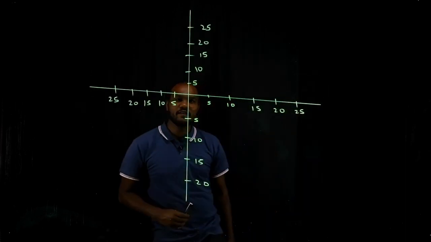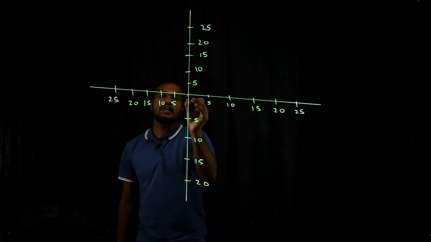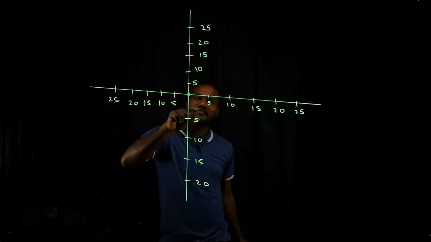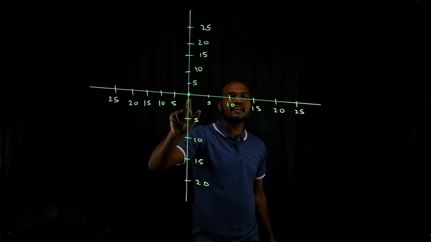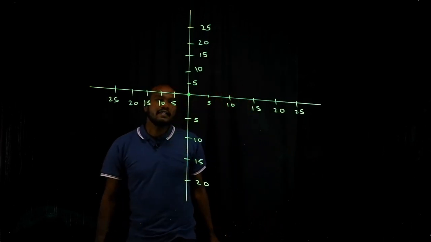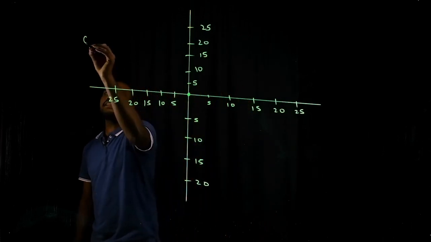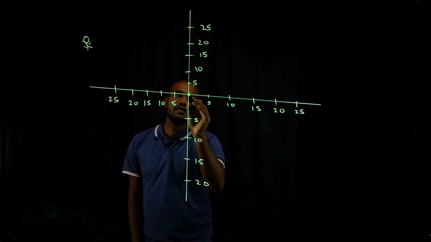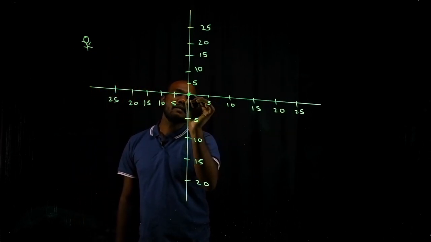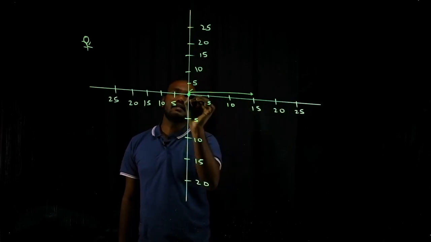Let's look at the last event. What did we do? Again, we started from the origin. Now the origin is this. That is the reference point. So my friend Puneet started from here. He went 15 meters like this.